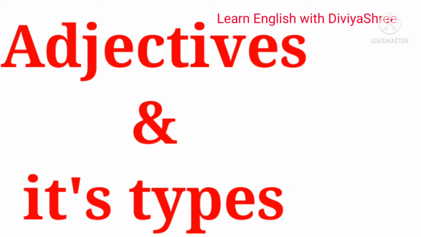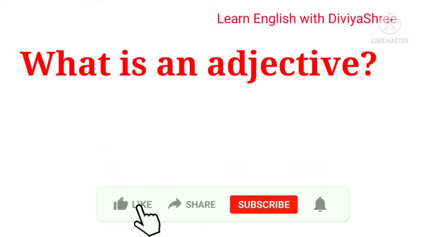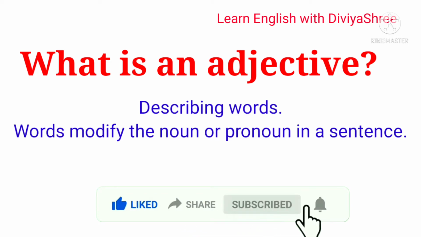And guys, today we are going to learn about the other part of speech, that is adjectives. In this class, I will tell you what an adjective is and its different types. So guys, what is an adjective? If we talk about adjectives, an adjective gives information about a noun or pronoun.